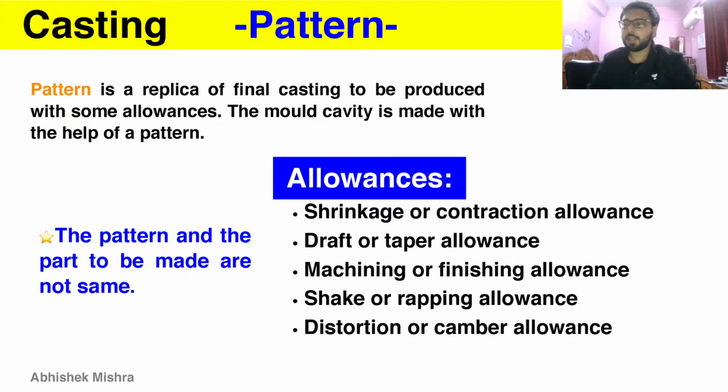Shrinkage or contraction allowance; the name should make it clear why we are providing it. Draft or taper allowance, machining or finishing allowance, shake or rapping allowance, distortion or camber allowance. These are the allowances that we need to study for the GATE examination.